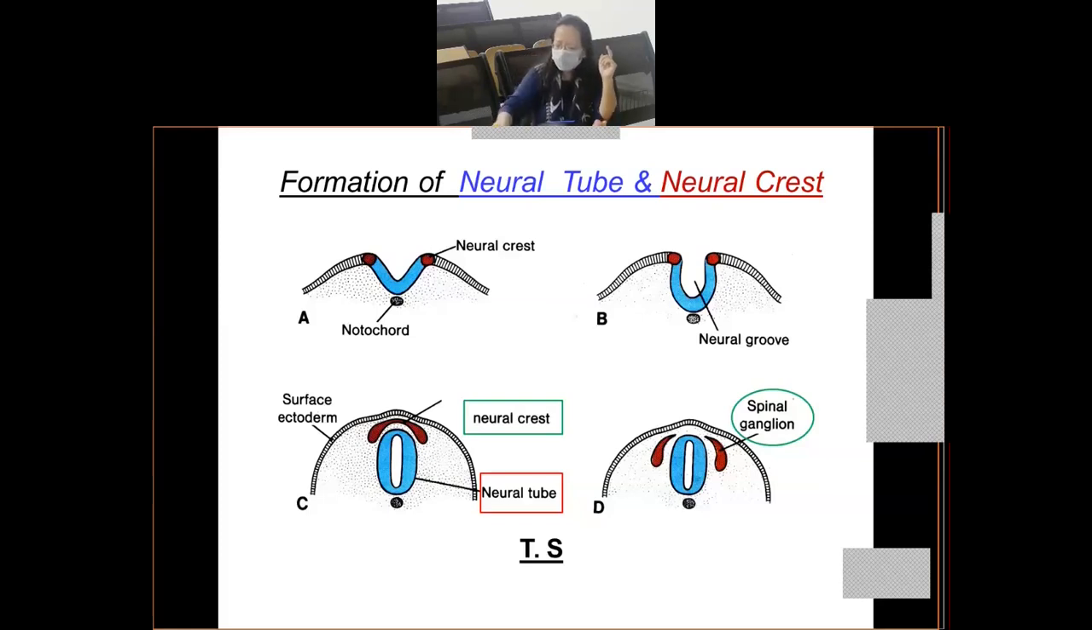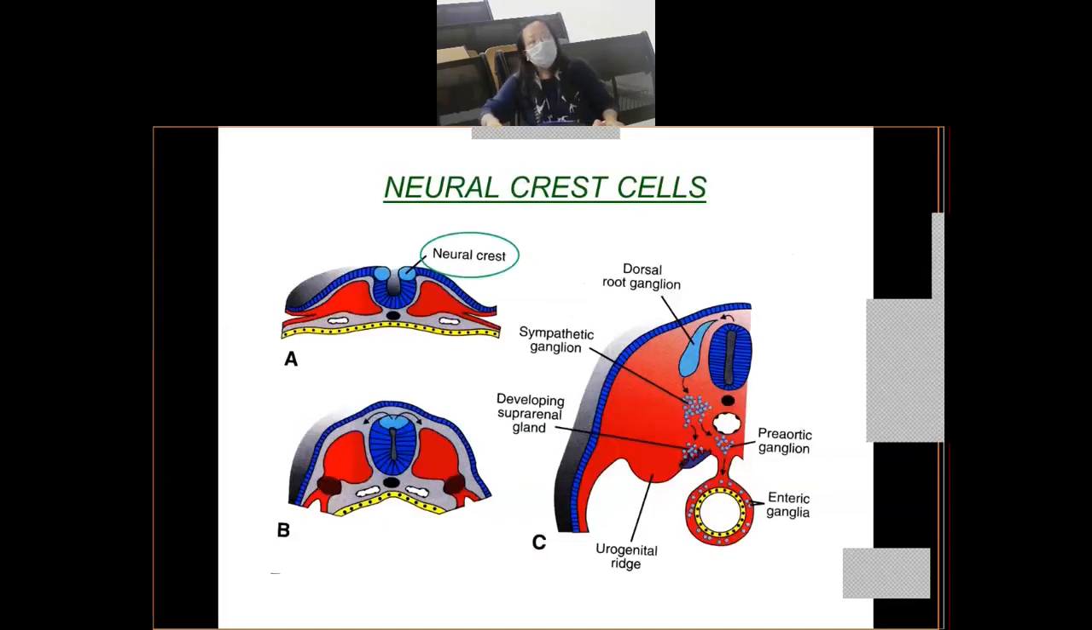So this is often asked in the viva. Number one, what are neural crest cells? And what are the derivatives of neural crest cells? Right? So same diagram. Here you can see in slide C, the neural crest cells have migrated from the dorsal wall of the neural tube, and they will go laterally into the body wall of the embryo, and they will give rise to certain structures.